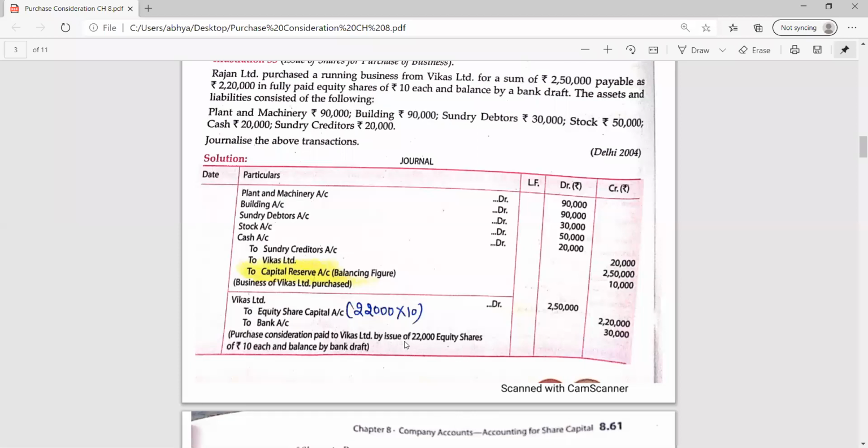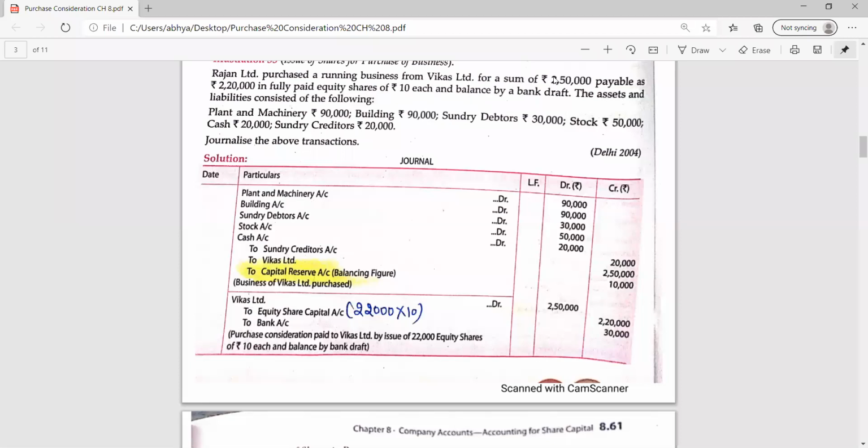Be ready. So what I was telling is that this second entry is your choice. If you want, you can pass two entries, because you have made the settlement in two different manners. In the first part, you are making payment of 220 in the form of share capital. Premium is not mentioned here, so you need not apply the formula. If premium is mentioned, then you need to use the formula which we have learned in the previous class. And the balance by bank draft, how will you be calculating the balance?